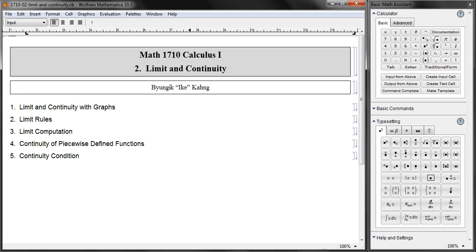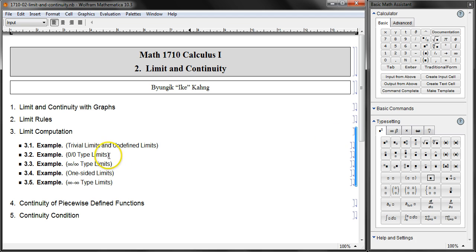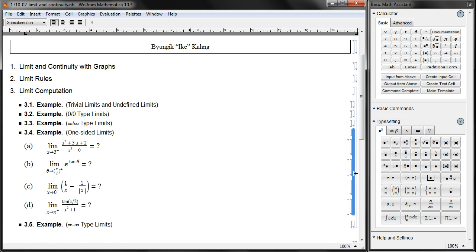Welcome back, students. Let's resume our discussion on limit computation. We went through 0 over 0 type limits, and then we went through infinity over infinity type limits. Now let's talk about one-sided limits, where we have some fractions or some transcendentals or absolute values. All these are case by case, and many a times graphs actually help. So if you have a graphing calculator at hand, that's going to be really helpful.